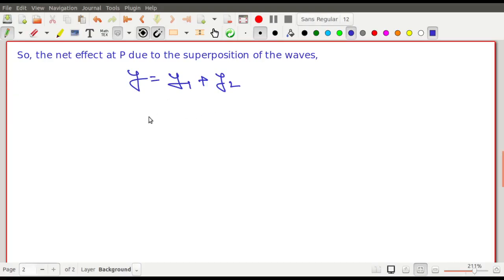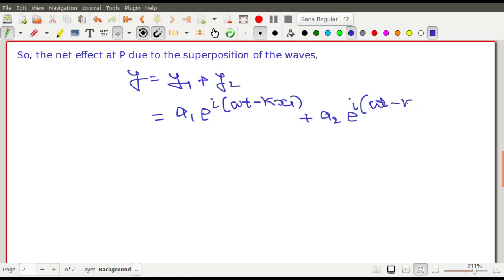Put the value of y1. y1 এর ভ্যালু বসিয়ে দাও। y1 এর ভ্যালু হচ্ছে a1 e to the power i(omega t minus k x1). y2 এর ভ্যালু পুট করো, i(omega t minus k x2). So these are the two values that you put over here, right?